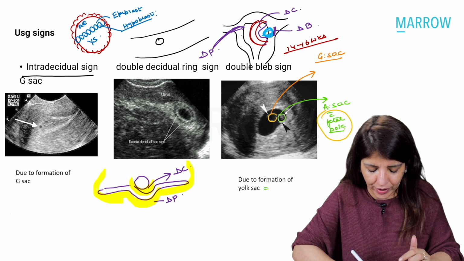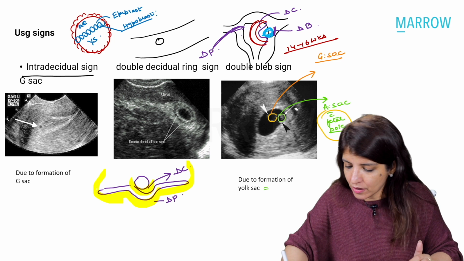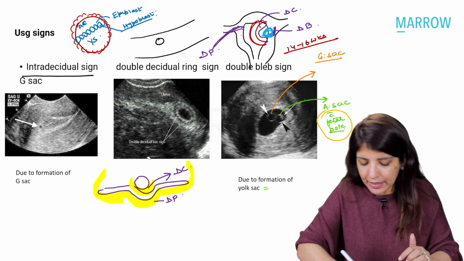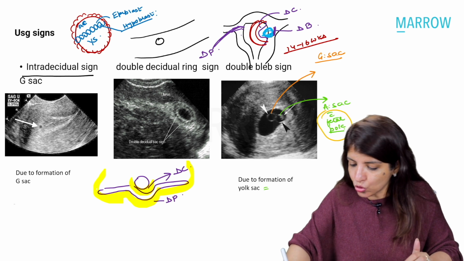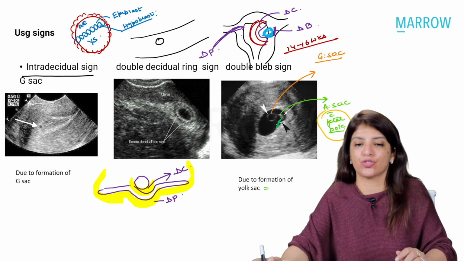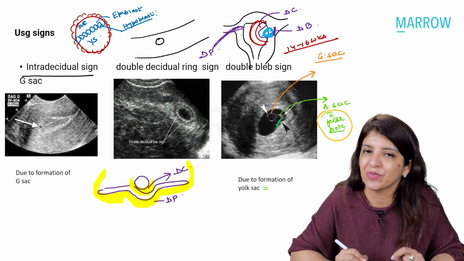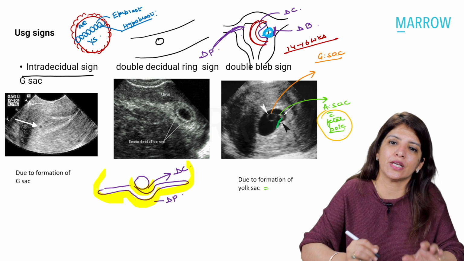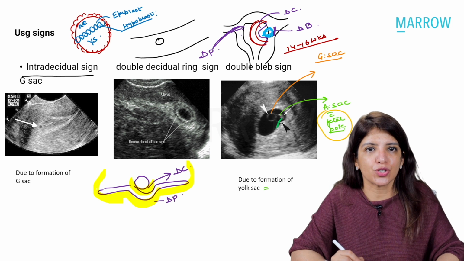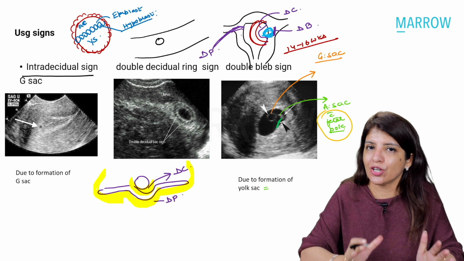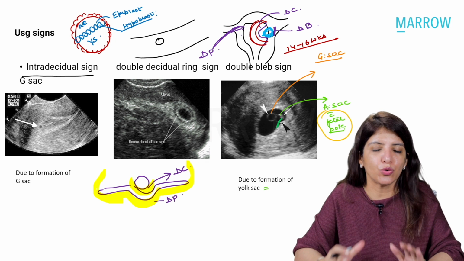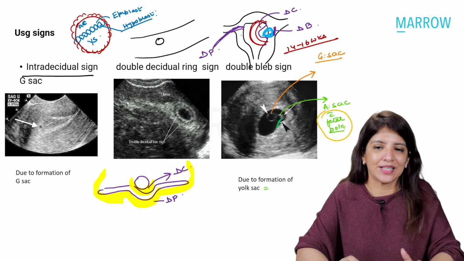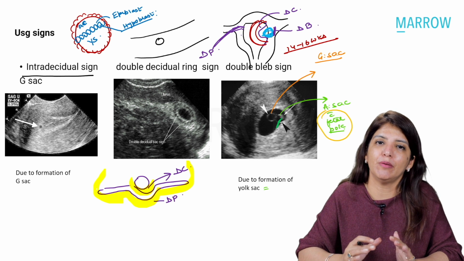So if you look very closely, in amniotic sac, you will be able to see some solid structure if you look very closely over here. Yes, so you will eventually be able to tell which one is the amniotic sac and which one is the yolk sac. So have you understood how these signs are seen? Initially, you're going to get an intradecidual sign, then a double decidual ring sign, and then a double bleb sign.